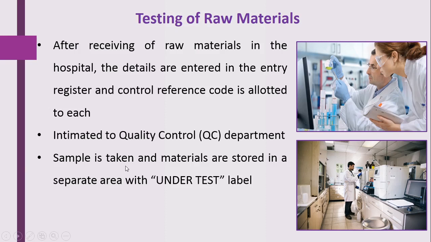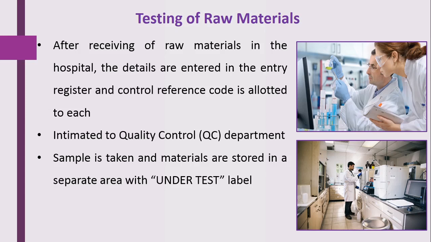At the time of sampling, that material is stored in a separate quarantine area with the label "under test". The under test label gives the information that testing is going on for that particular raw material, and it is stored in a separate quarantine area until the department gets the report from the quality control department.